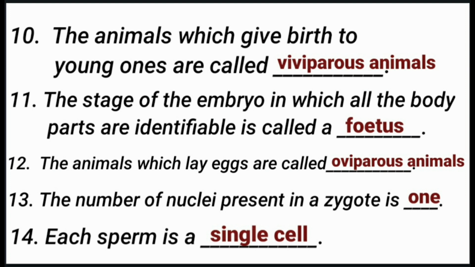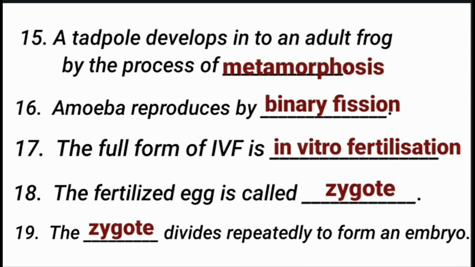The number of nuclei present in a zygote is 1. Each sperm is a single cell. A tadpole develops into an adult frog by the process of metamorphosis. Amoeba reproduces by binary fission. The full form of IVF is in vitro fertilization. The fertilized egg is called zygote. The zygote divides repeatedly to form an embryo.